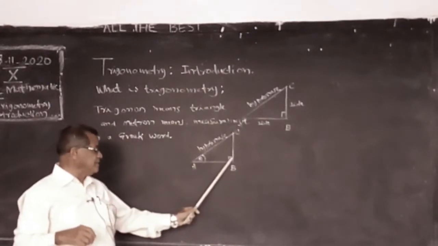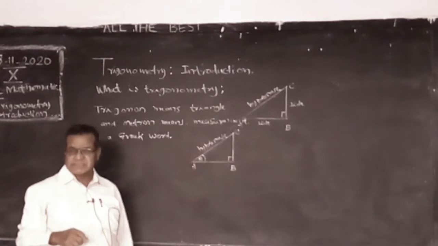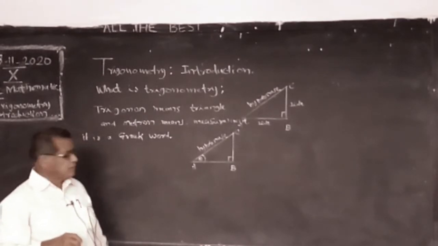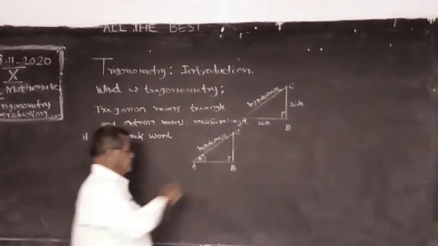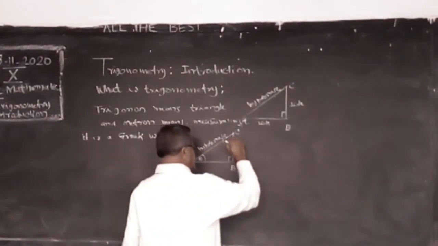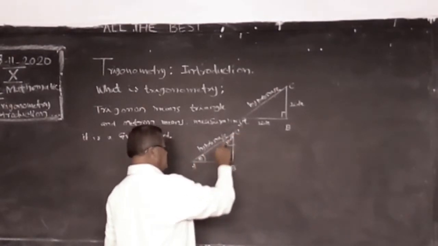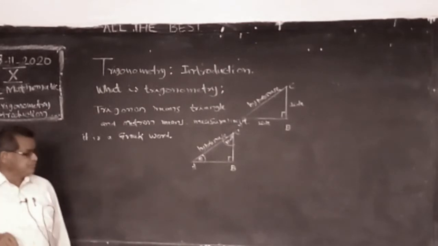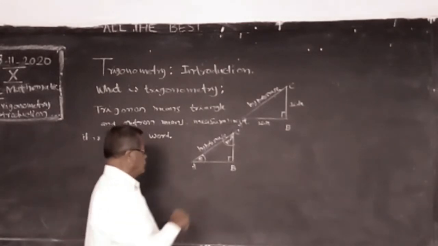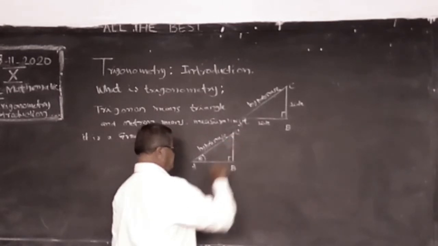This is 90 degrees and these two angles are acute angles. If this is 90, the sum of these two angles is 90, then angle C is 90 minus theta. If this is theta, this is 90 minus theta. Okay. Now don't think about this 90 minus theta.